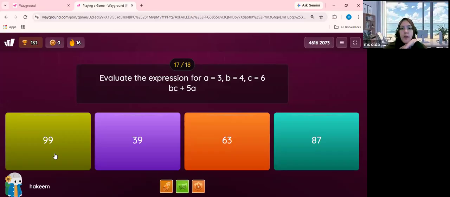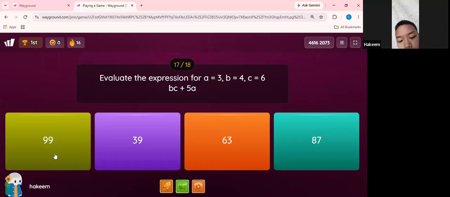Okay. When A equals 3, B equals 4, C equals 5, Hakim, what will be the value for BC plus 5A? -49.